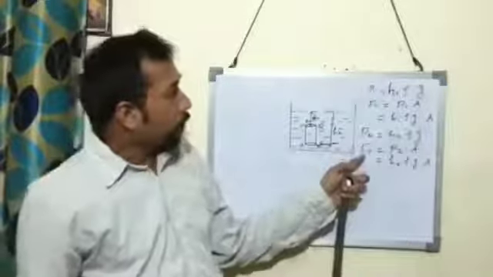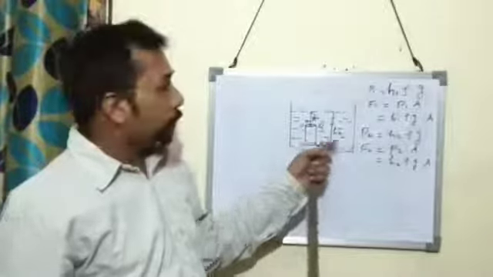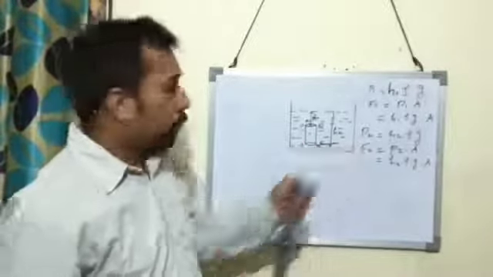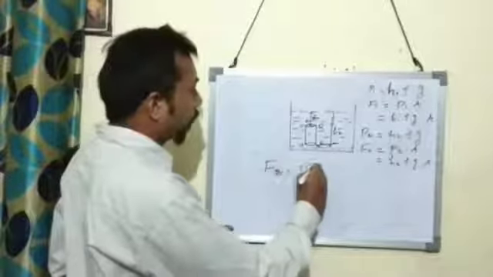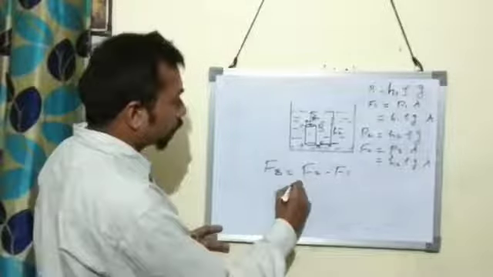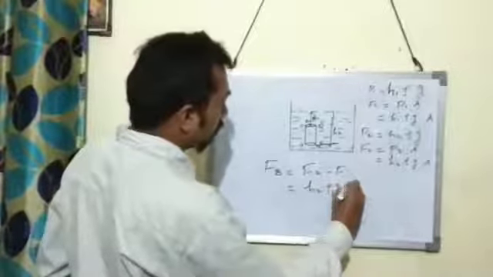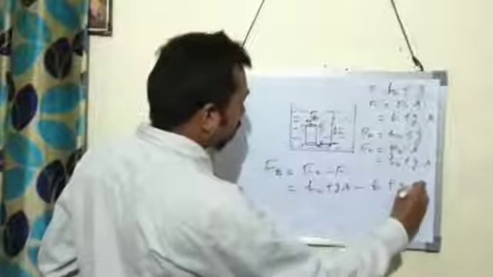Here F2 is more than F1 because pressure increases with the increase in depth. Since P2 is more than P1, F2 is more than F1. This difference of forces causes the buoyant force. So buoyant force is equal to F2 minus F1. Then we substitute the values: F2 is equal to H2 rho G into A, and F1 is H1 rho G into A.